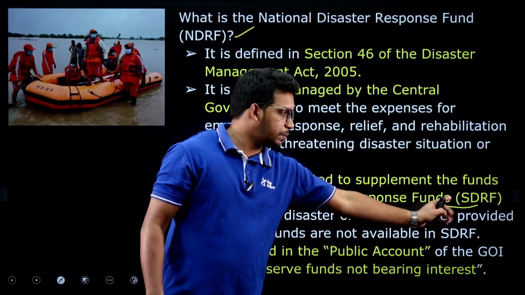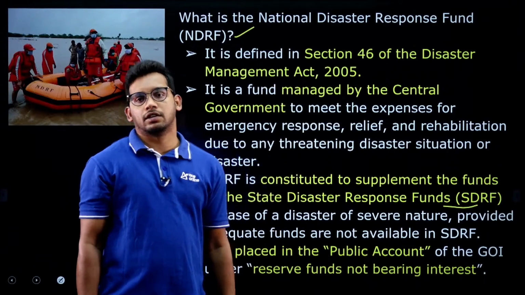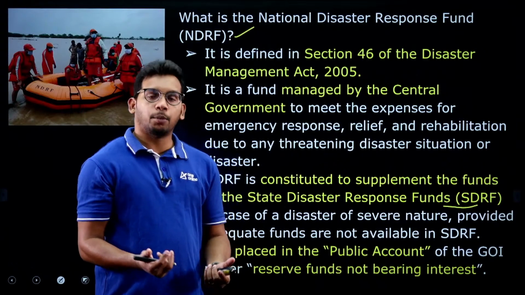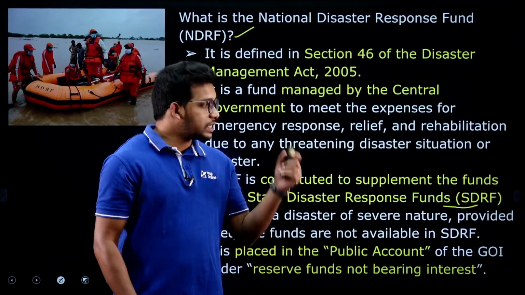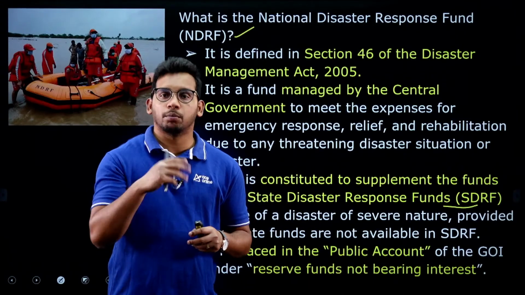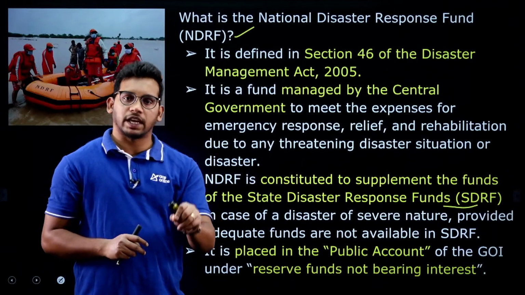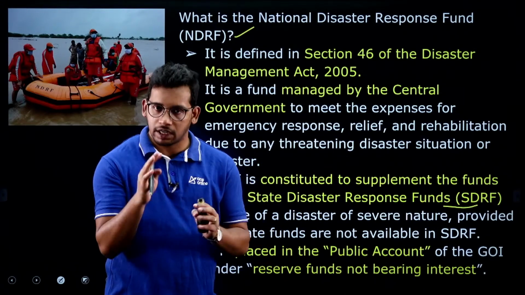So just to supplement, the central government will give funds to the states, right. Usually states have to spend their own money, but in case of bigger disasters, the central government will give the funds. Now, who will decide about the expenditure incurred during the disasters? The state government will assess how much was lost during the disasters, and then they will make a memorandum of request to the central government.